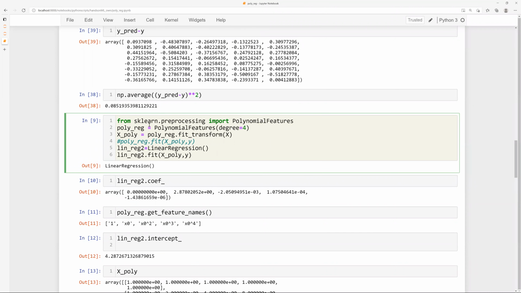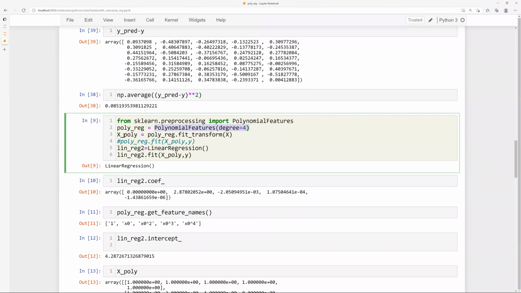Now I'm calling this particular object with a particular argument, which is degree equal to 4. So what is happening here is that I'm doing polynomial regression. It is going to create polynomial features for me.